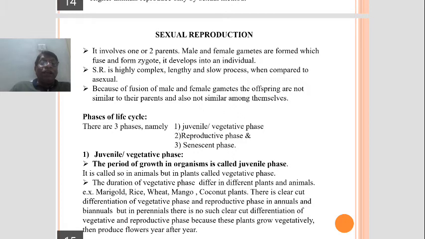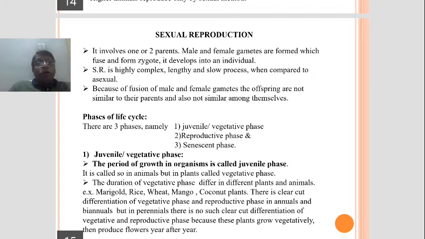What is the reason? Look here. These plants, for example, mango, a tamarind tree, a coconut tree, produce the branches and the leaves every year. It is nothing but the vegetative growth. Then it produces what is known as the flowers, the reproductive phase.